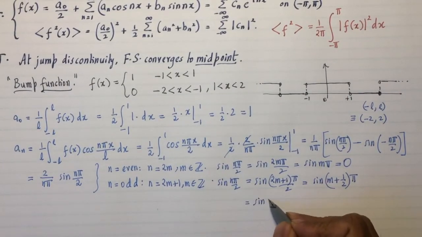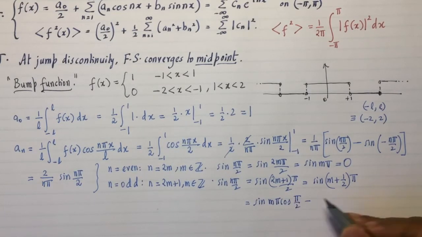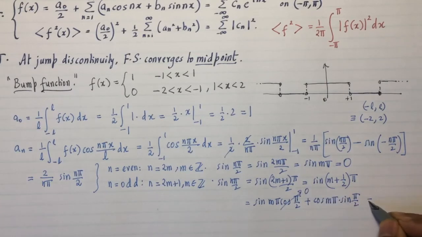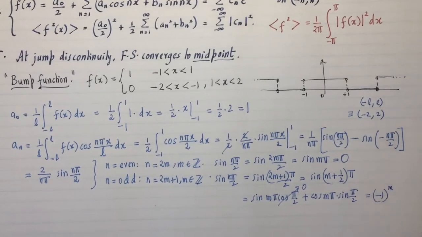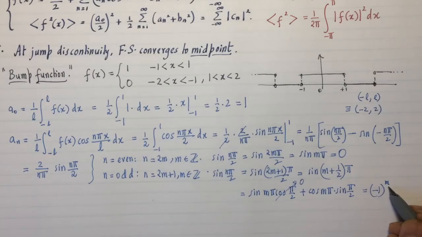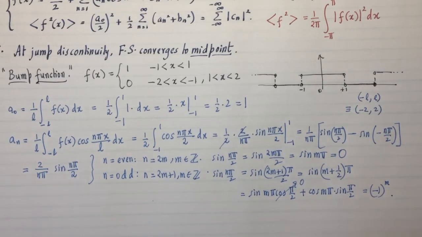So I get sine m pi cosine pi by 2 plus cosine m pi sine pi by 2. Well, cosine pi by 2 is 0, so I just get the contribution from here. The cosine m pi is negative 1 to the power m, because for m that is even, it's going to be 1. For m that's odd, it's going to be minus 1. And sine pi over 2 is just 1. So I get that answer.